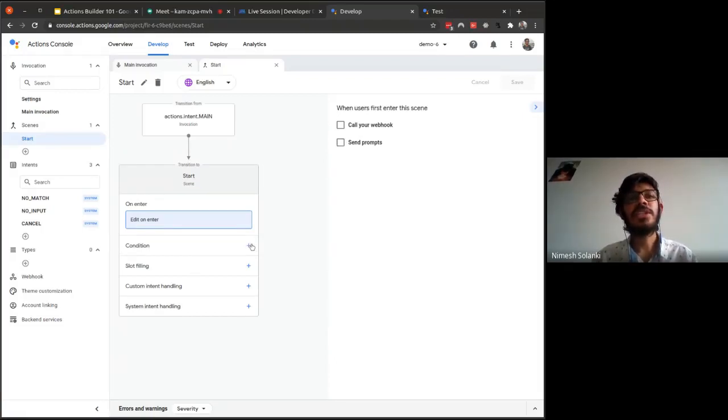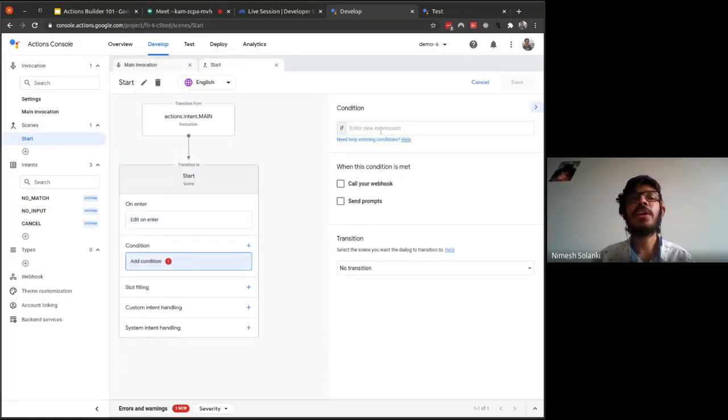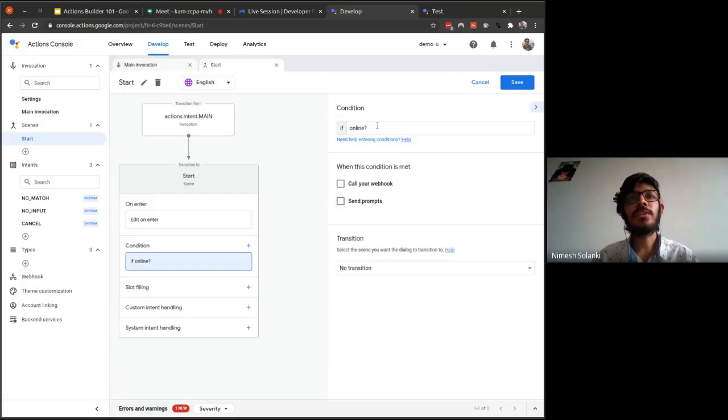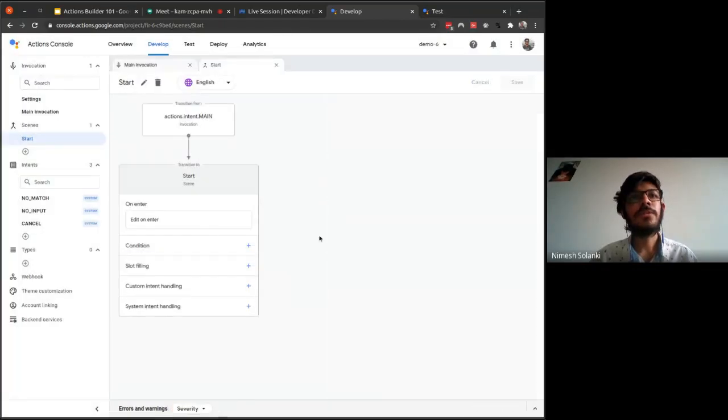Over here we have conditions. If some condition is met, then give this response. Let's say there's some condition, let's say online, something like that. This is just the pseudocode that I'm typing over here, this is not the actual condition. Let's say if the user is online, something like that, we'll send the response. We are not doing this. I'm just trying to show you what exactly every single part over here is. Let me cancel this.